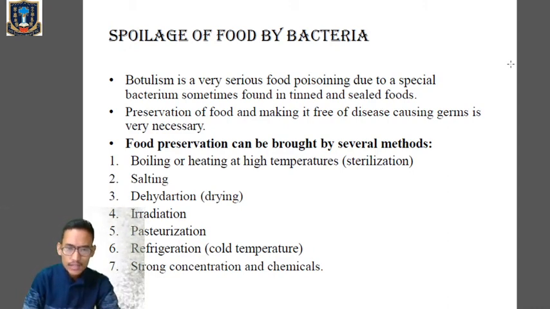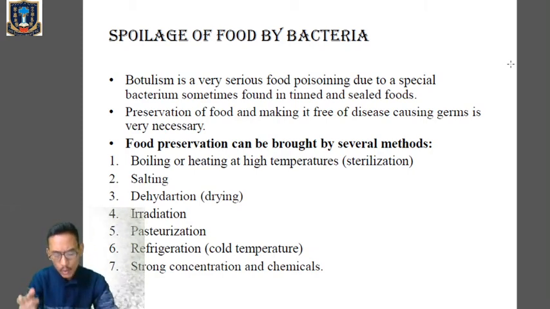Next method is refrigeration or cold temperature, because microbes do not grow and multiply at cold temperature or below the freezing point. Domestic refrigerators cool at 0 to 5 degrees Celsius for short storage time. A deep freezer cools at minus 20 to minus 30 degrees Celsius for longer term storage.